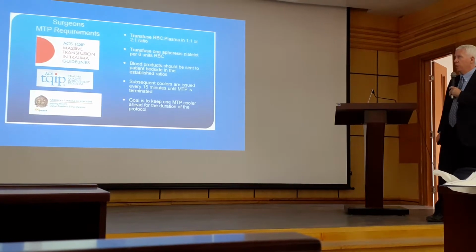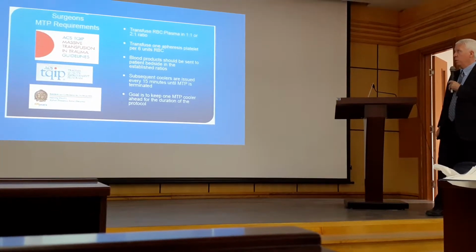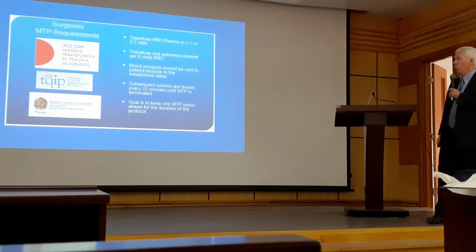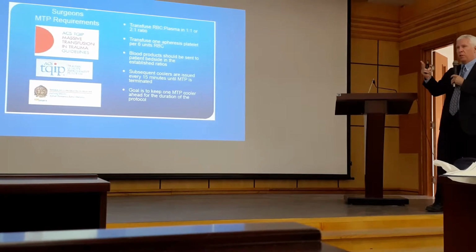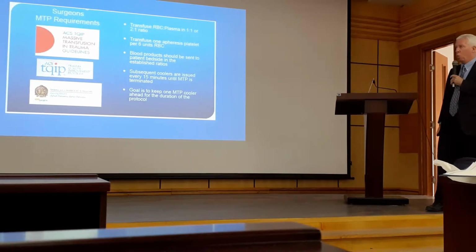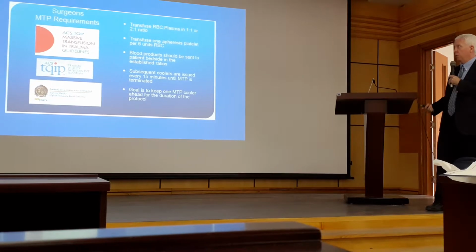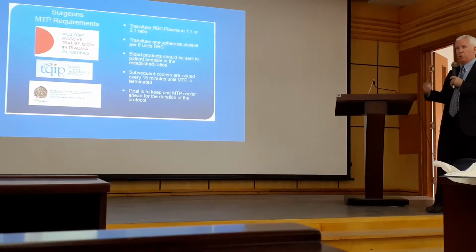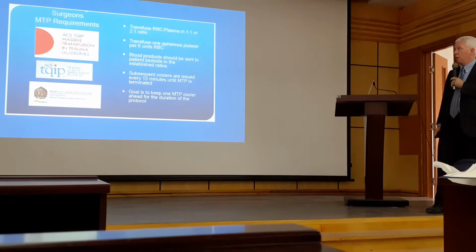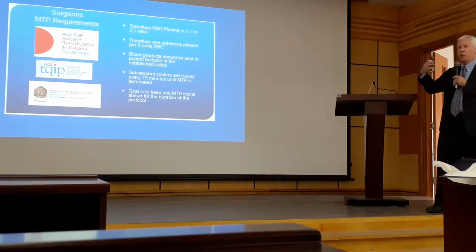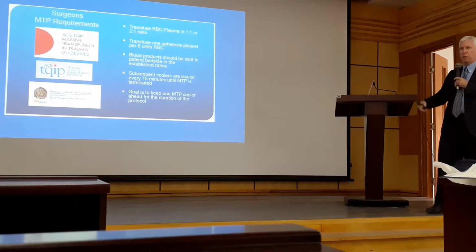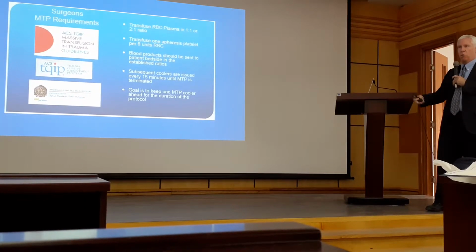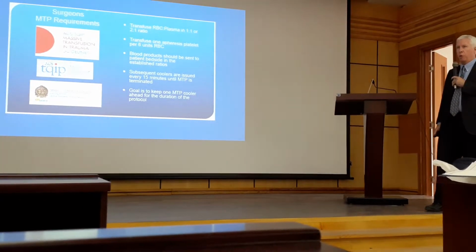So the current recommendations in terms of ratio with the empiric approach would be that you start with a ratio of either 1-to-1 or 2-to-1, meaning your red blood cells 1-to-1 with plasma, or 2 red blood cell units for every 1 of plasma. And then for every 6 units of packed cells, you're giving a unit of platelets. But the idea is that in your institution, you have the predetermined ratio in your protocol already. And that's what you would continually be using. You're not adjusting it as you go along. It's part of a fixed empiric approach.